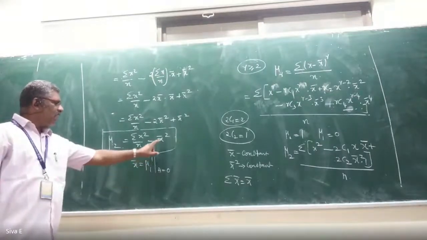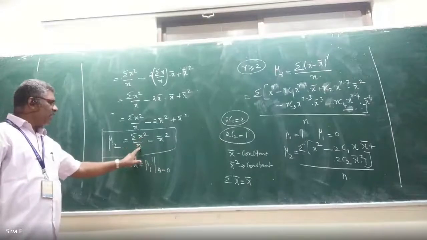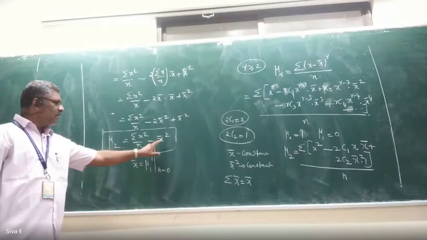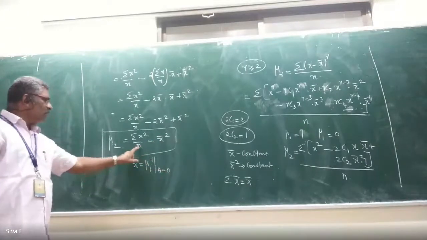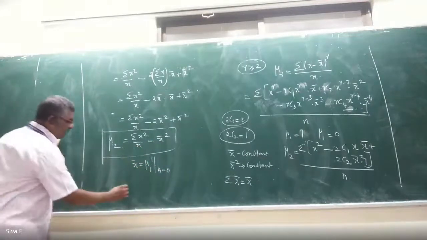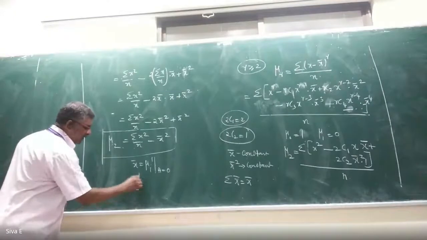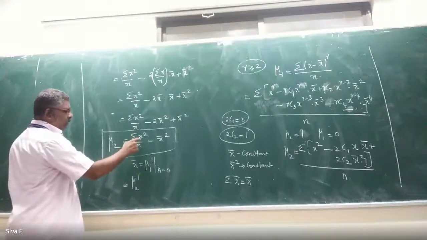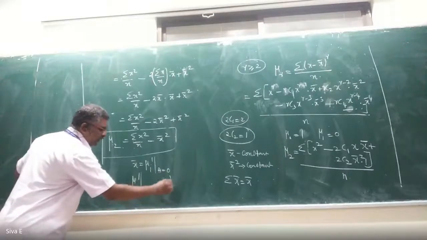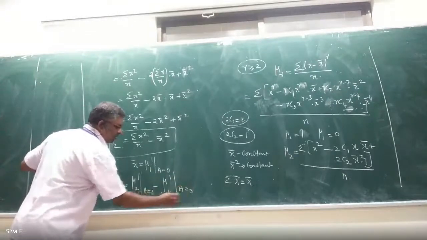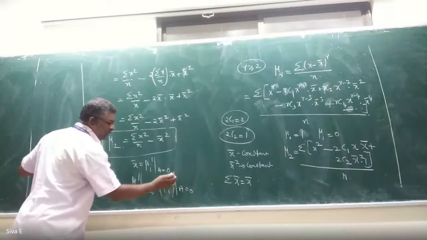So we can write summation of x square by n, which is mu 2 dash at a equal to 0, minus mu 1 dash at a equal to 0 whole square.